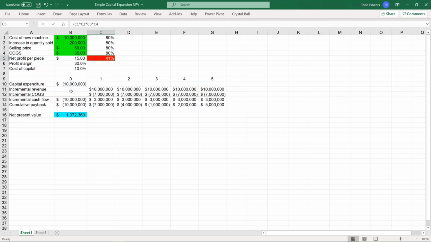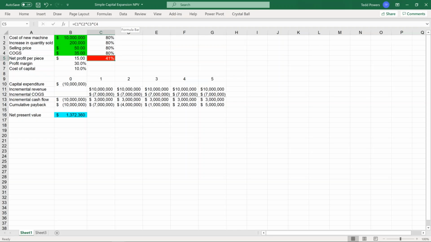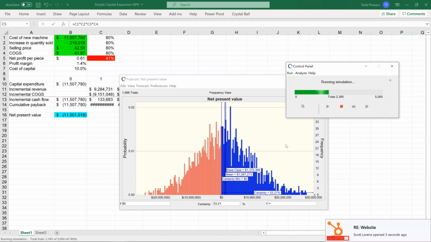In our static case analysis, this project looks pretty good. The net present value is nearly $1.4 million, and the project pays for itself in just over 3 years. But of course, our static assumptions are just that. They're static. Using Crystal Ball, we can define a range of possibilities for each of these variables and use Monte Carlo simulation to test thousands of various combinations of values for each variable to arrive at a most likely outcome. With the simple click of a button, we can run 5,000 simulations to test our assumptions.